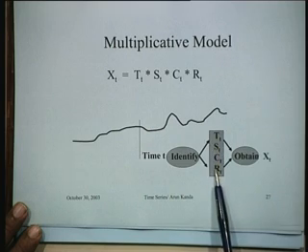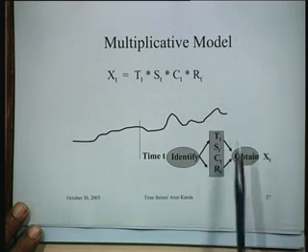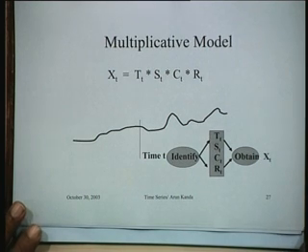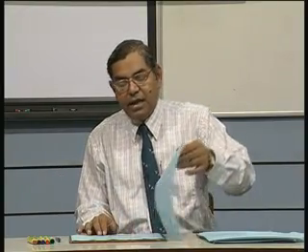Having obtained these components, you can put them together and use this formula and obtain xt. That's what it is in the multiplicative model. Now how it's done is something that we'll see shortly.